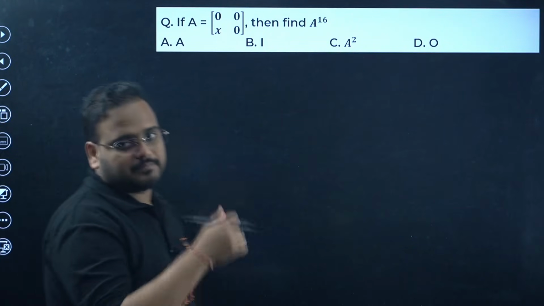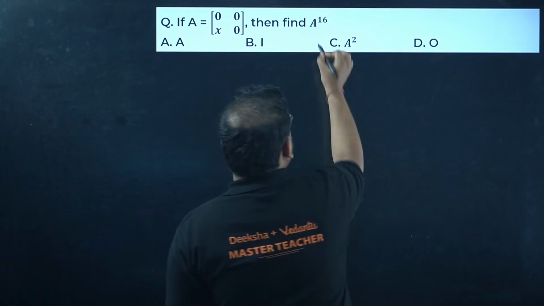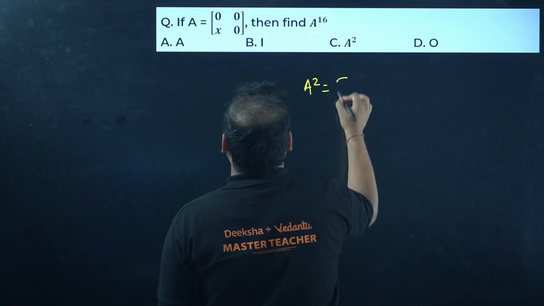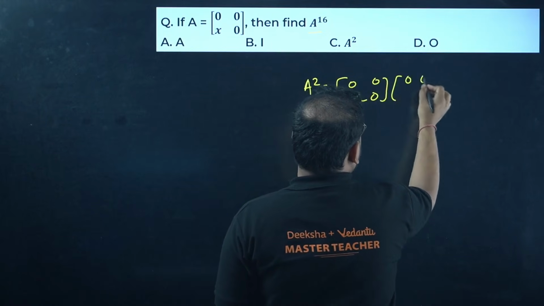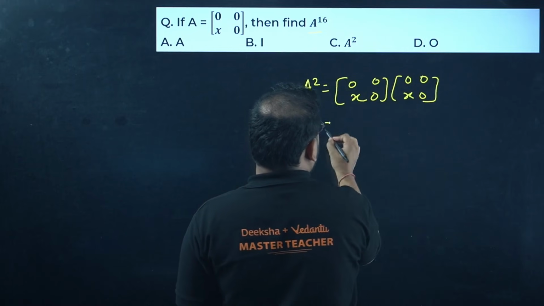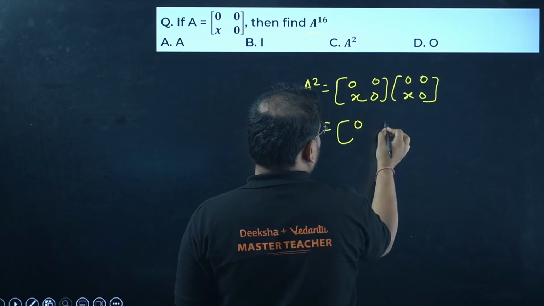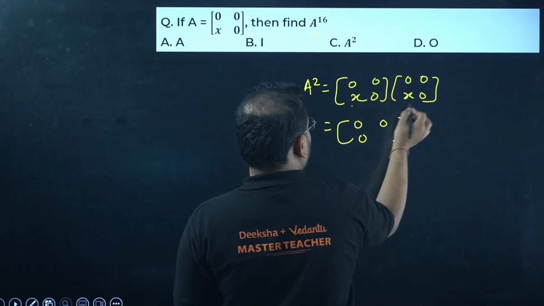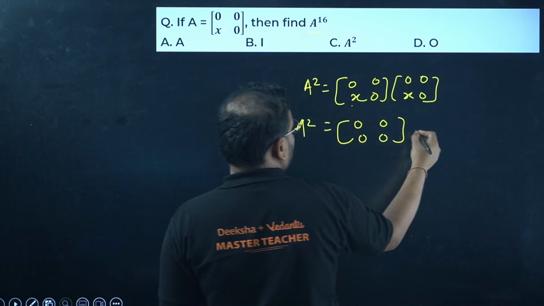Next, a question on positive integral power of a matrix. A16 we're looking to find out. So first of all, find the A square value. How do you do that? 0, 0, x, 0. Check here. 0, 0, x, 0. Take the product. 0 into 0 is 0, 0 into x is 0, so 0. 0 into 0 is 0, again 0. X into 0 is 0, 0 into 0 is again 0. X into 0 is 0, 0 into 0 is also 0. So you get here A square equals 0.